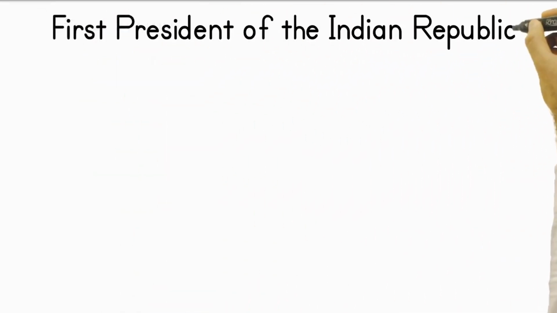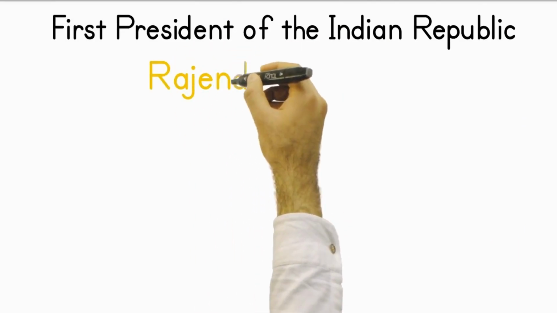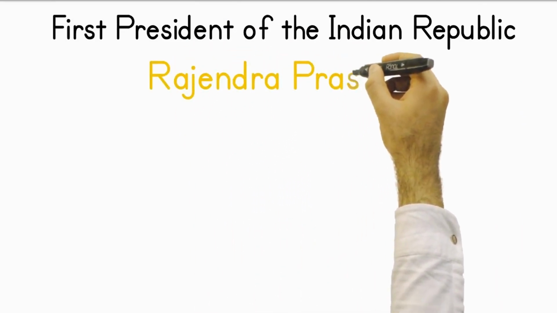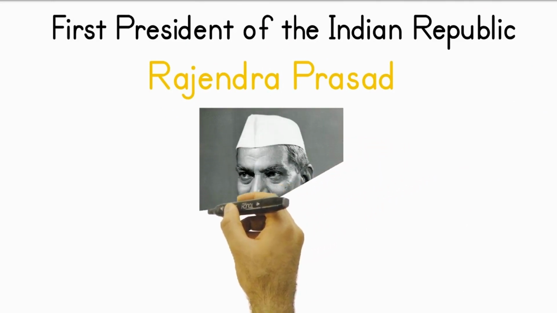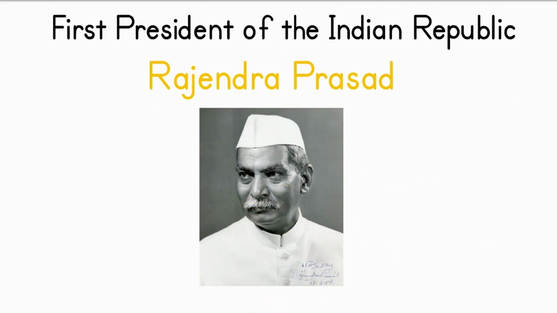Who was the first President of the Indian Republic? Rajendra Prasad, the first President of India, is the only person to have held office for 2 terms. 7 presidents have been members of a political party before being elected.